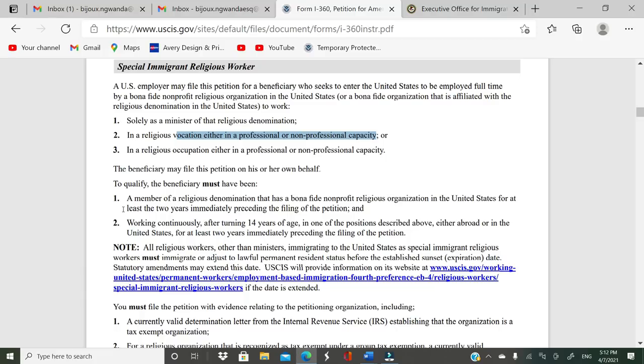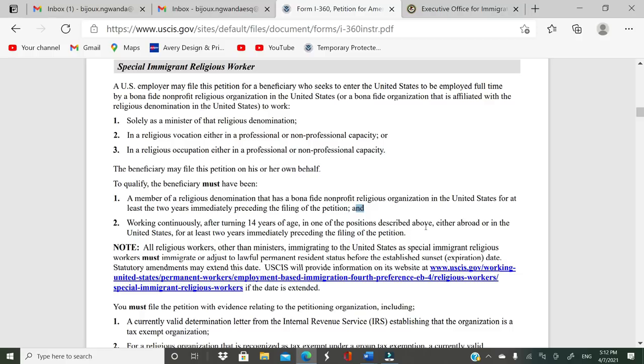You have to meet those requirements, and then it says to qualify, the beneficiary must have been a member of a religious denomination that has a bona fide non-profit religious organization in the United States for at least 2 years immediately preceding the filing of the petition, and working continuously after turning 14 years of age in one of the positions described above, either abroad or in the United States, at least 2 years immediately preceding the filing of the petition.